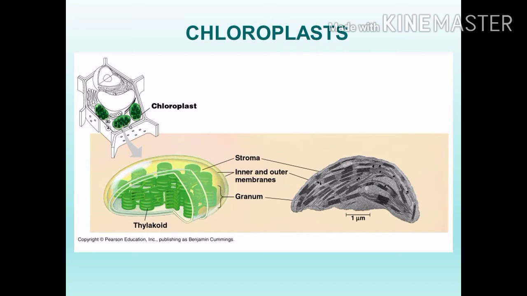Many grana are there in one chloroplast, something like 10 to 100 grana. Granum means a number of vesicles. Carefully listen, a number of vesicles combine to form granum. A number of grana combine to form thylakoid. This whole structure is enclosed in the stroma. Stroma is similar to the cytoplasm, a jelly-like substance.